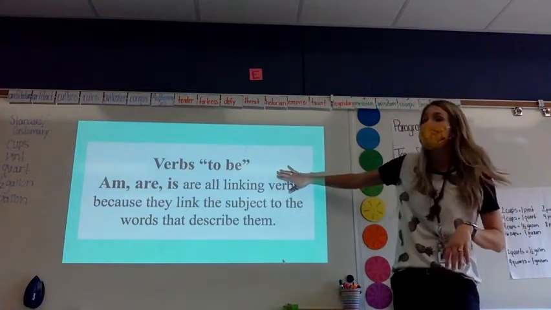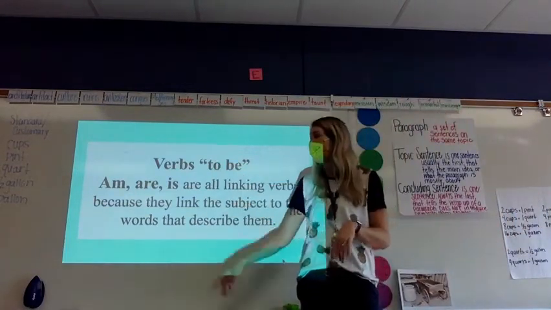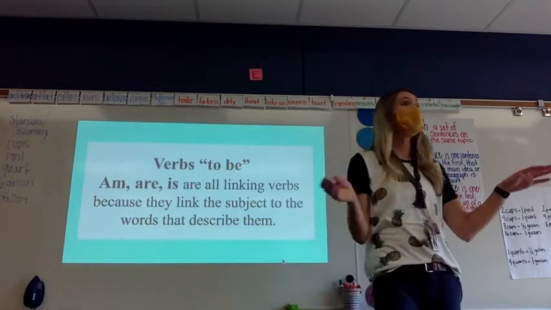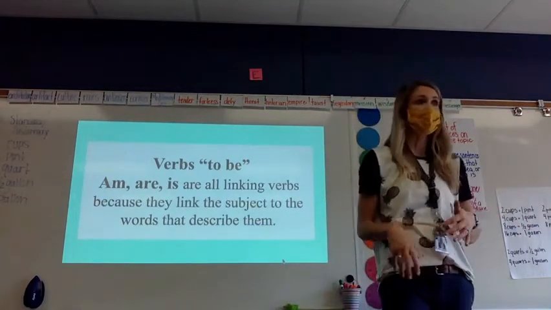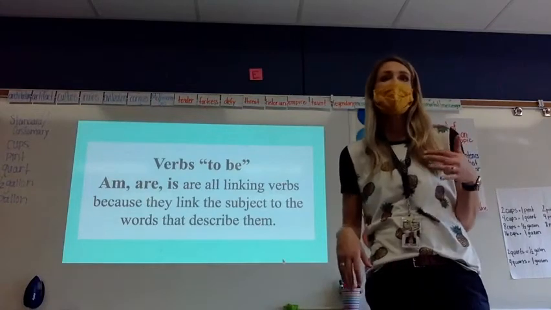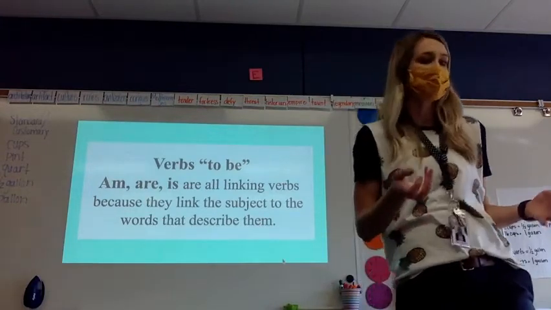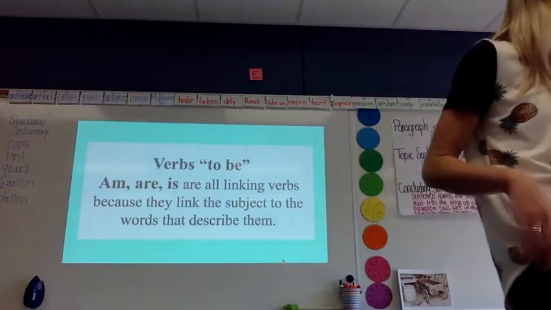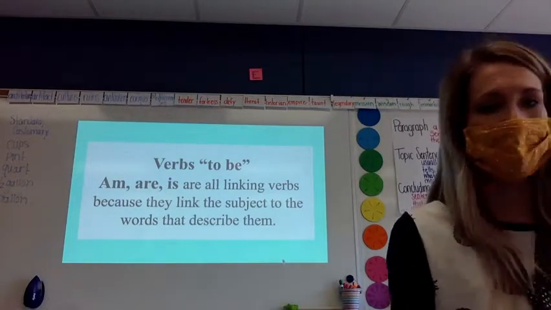So the ones we're focusing on today, the verbs to be, are just am, are, and is. We come across these all the time in our daily reading and writing. We just don't always make the connection that these are actually verbs. These are verbs. Look how I use that.